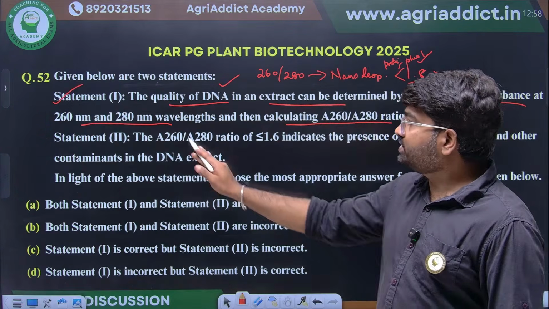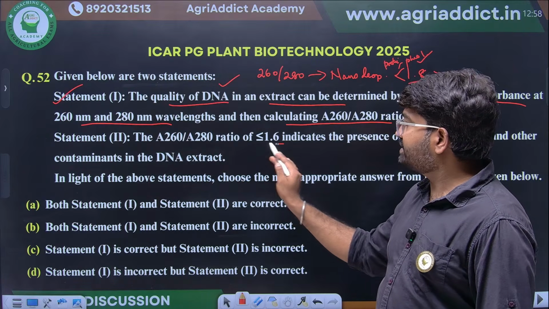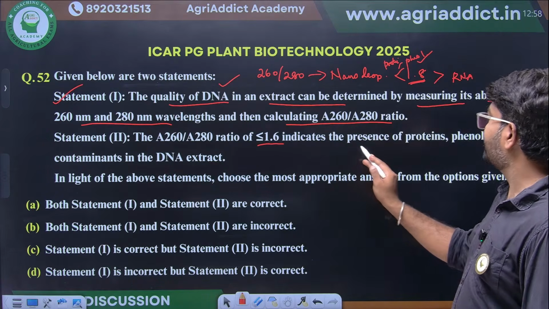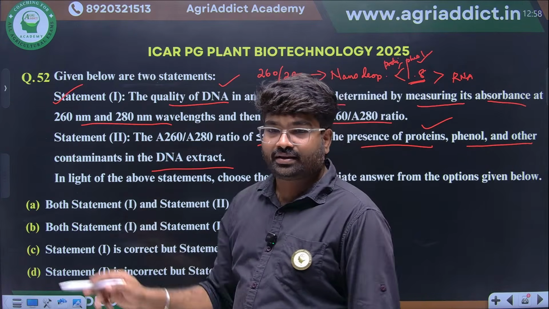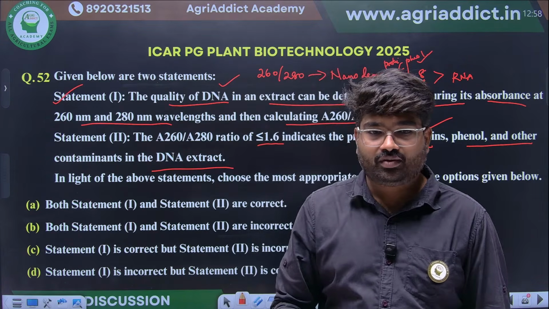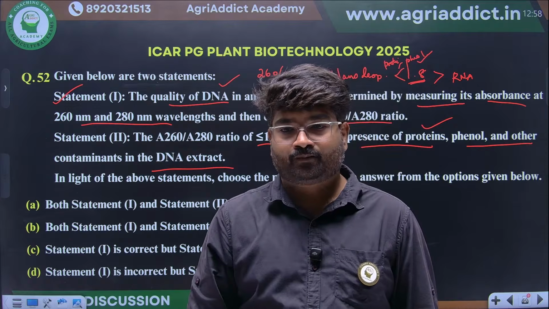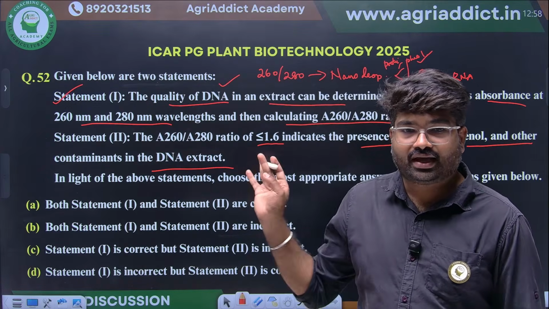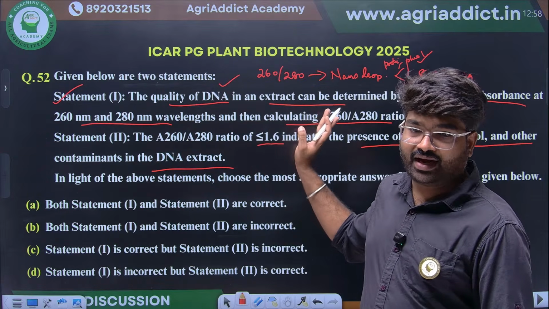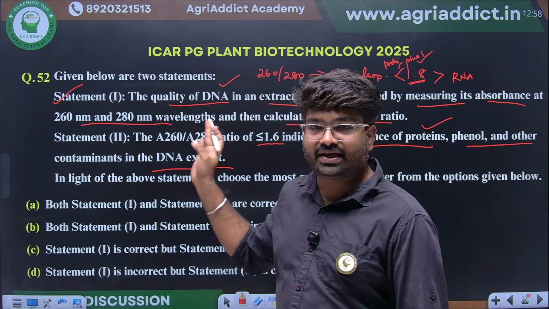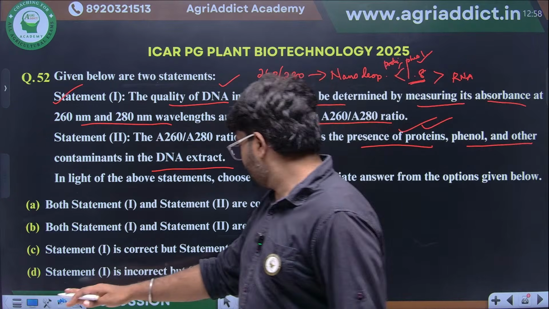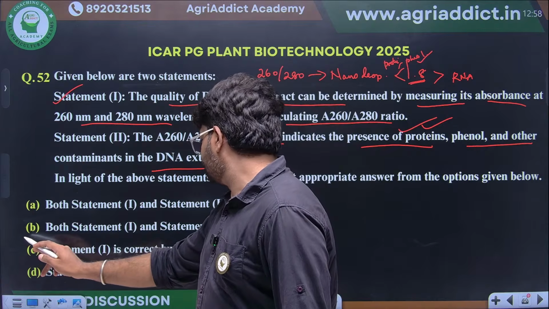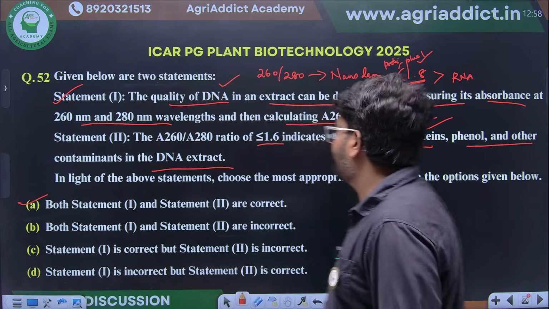The 260 to 280 ratio, if it is less than 1.6, indicates the presence of proteins, phenols and other contaminants in the DNA extract. What will be the correct answer? Yeah, both are correct statements only. If the value is 1.6, that will be the indication of phenol and protein contamination. So both statement 1 and 2 are correct.